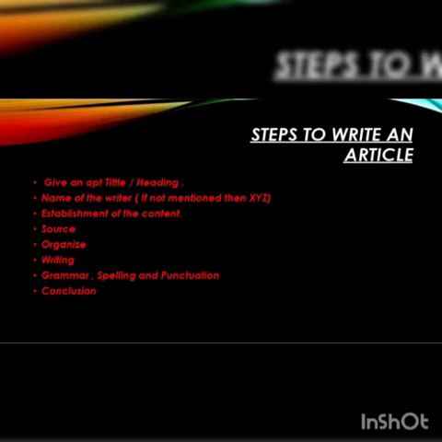Now the fifth one is organize. Arrange the points. Whatever the source of information you have collected or it's coming to your mind, arrange them in an organized way. Sixth one is writing. After collecting the points, start writing. Then next is grammar, spelling and punctuation. Children, take care of the vocabulary part. Here you have to be very careful while writing the correct spellings, punctuation and grammar.